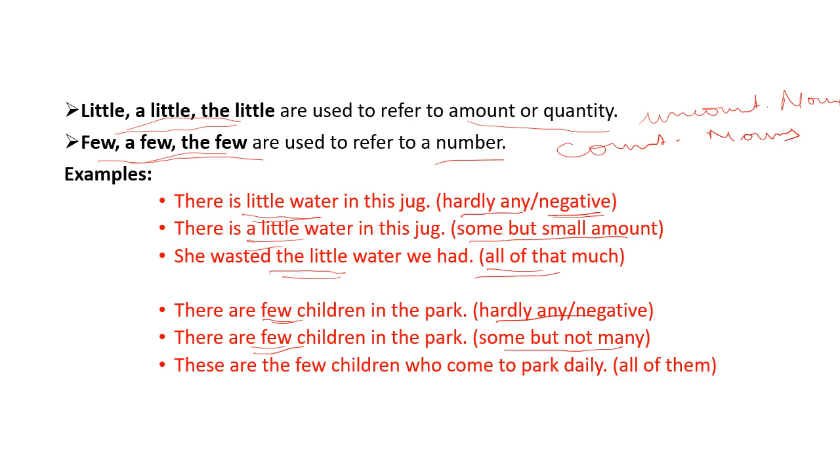Then, there are a few children in the park, means some but not many. But when we say there are the few children who come, these are the few children who come to the park daily, it means they are the only few children who come to the park daily. Getting?